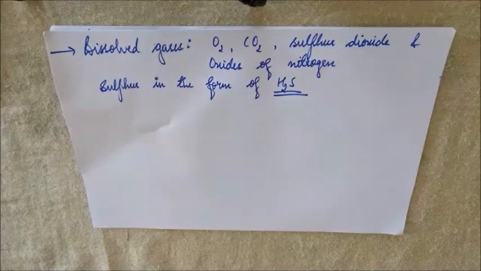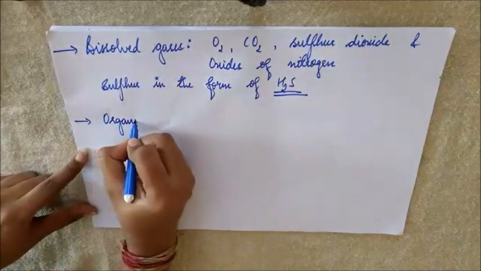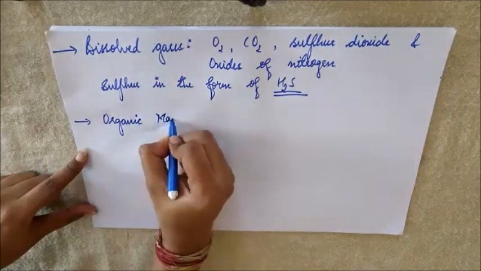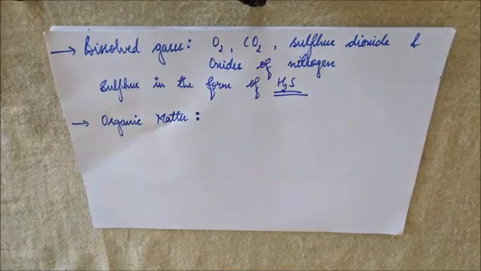Then the fourth type of impurity we have here is organic matter. What is this organic matter?